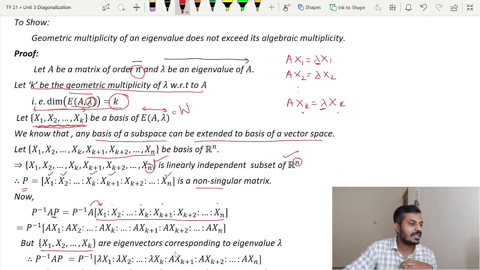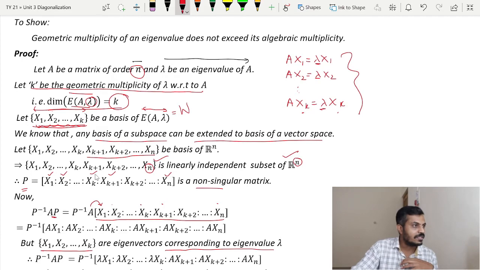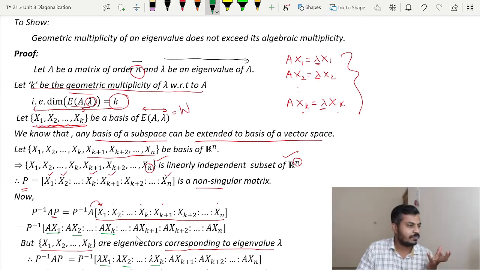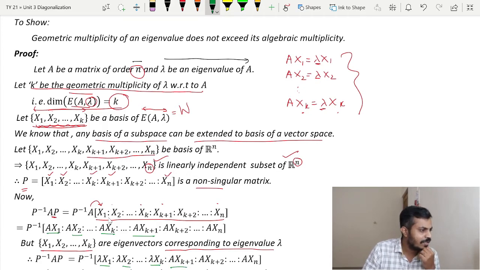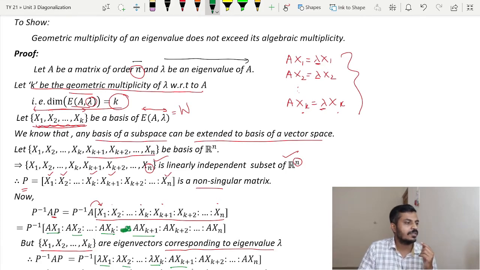Since these x1, x2, xk are eigenvectors corresponding to eigenvalue lambda, this equation will be satisfied, and therefore A x1 will be nothing but lambda x1, which is written here. A x2 will be lambda x2, and so on. A xk will be lambda xk. Now we don't know what A x(k+1) is, so that is kept as it is over here. And the rest of the things are as they are, as you can see here.